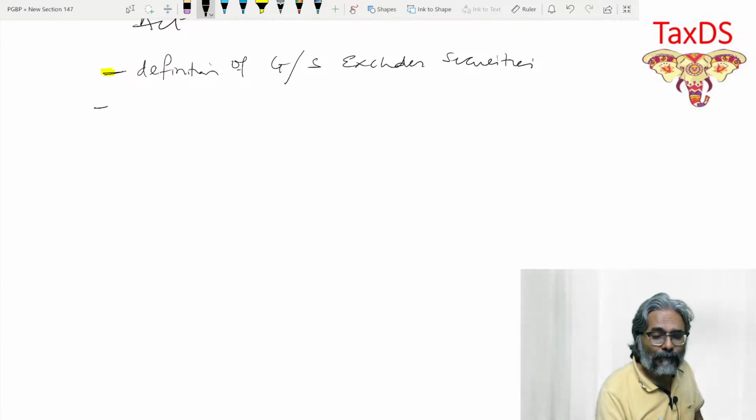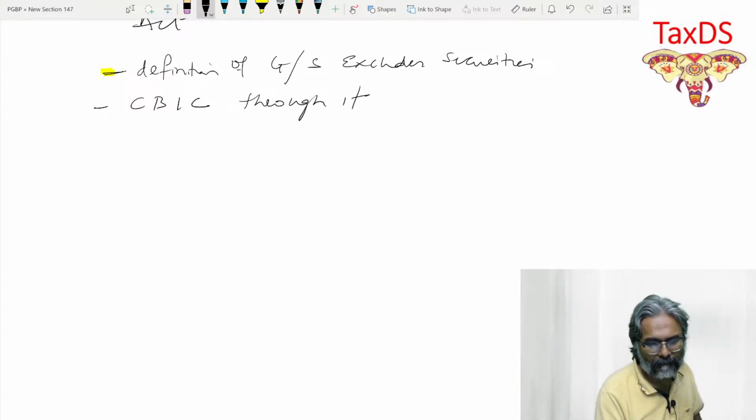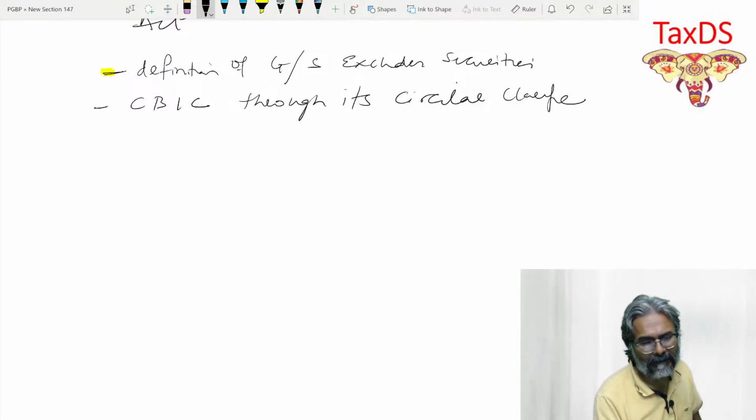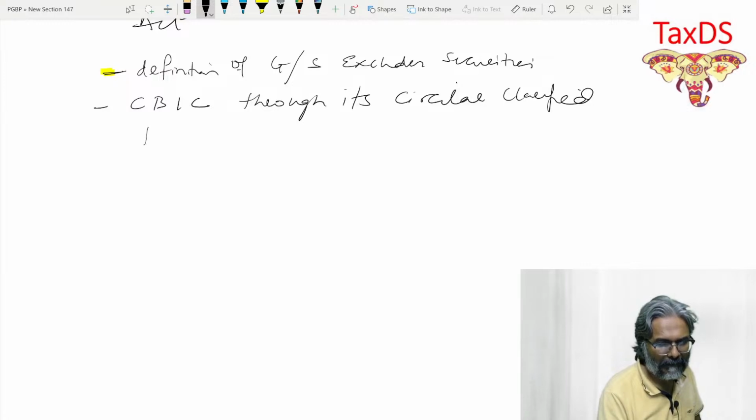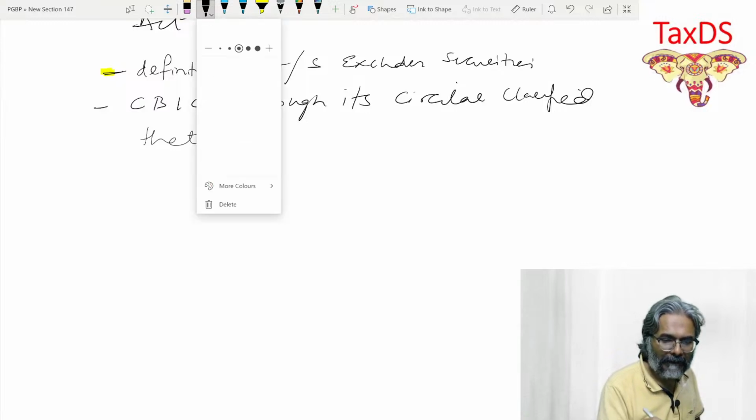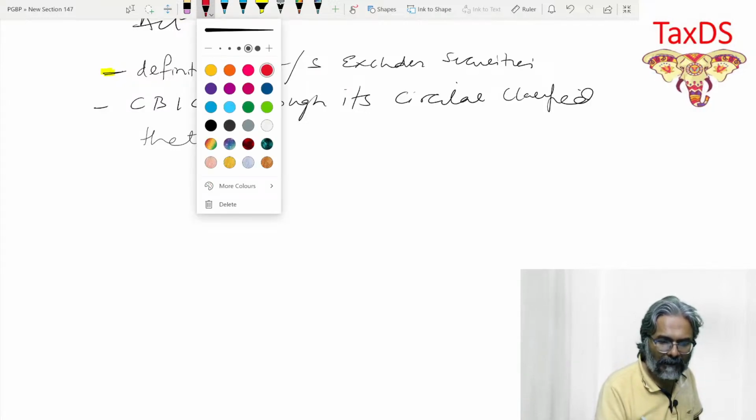Now we can directly hit, rather than beating around it, the CBIC circular, Central Board of Indirect Taxes and Customs. CBIC through its circular clarified, what has it clarified? Now this you need to write properly, and that is the reason why I'm putting it over here.